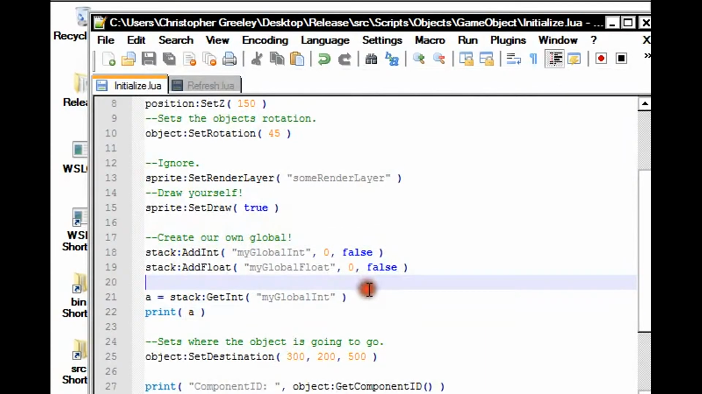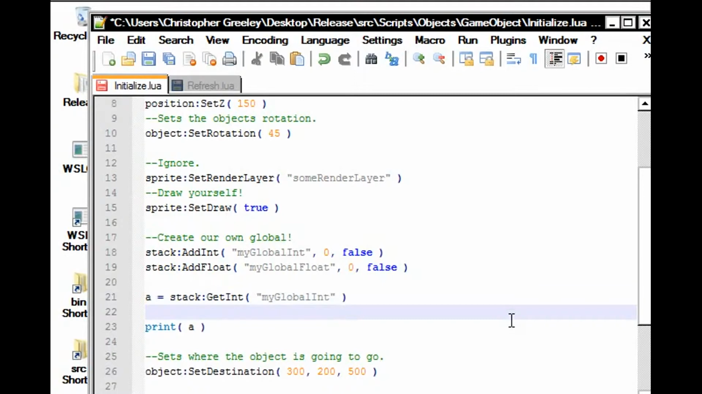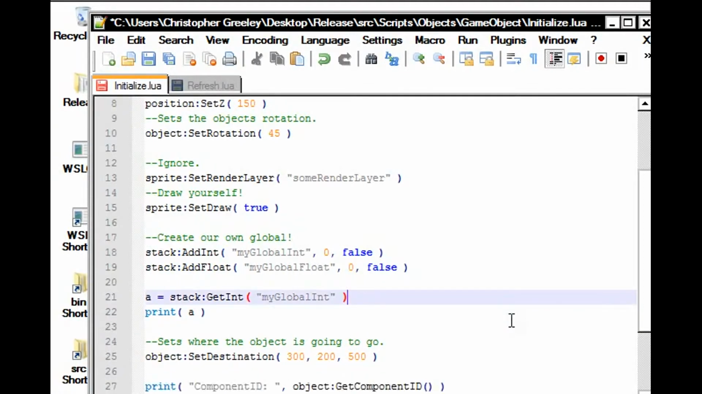The answer is we actually returned an object of type, a C++ object. I believe it's called Lua int or Lua variable or wrapped variable or something like that. And we actually have to get the value of that. So the way we get the value is we call the get method. So that's how we get the actual value of this variable.